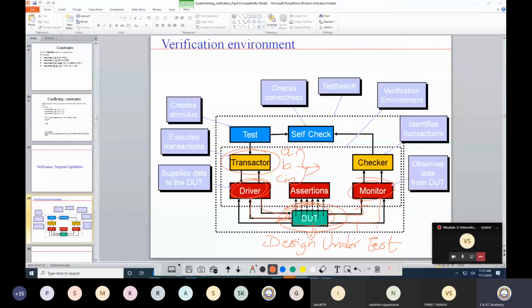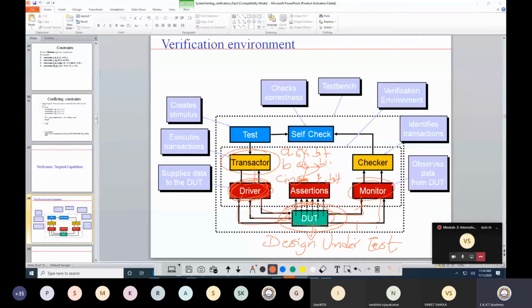So A is 64-bit, B is 64-bit, and C is ultimately 1-bit. This is defined in a transactor. In a transactor, I will define the input along with its data type. Then I will pass this value to a driver. The driver will drive this value to the DUT.